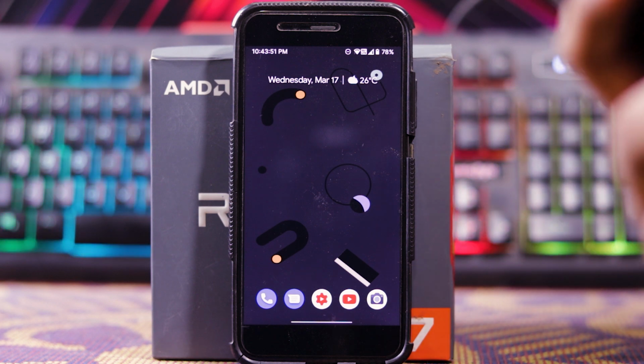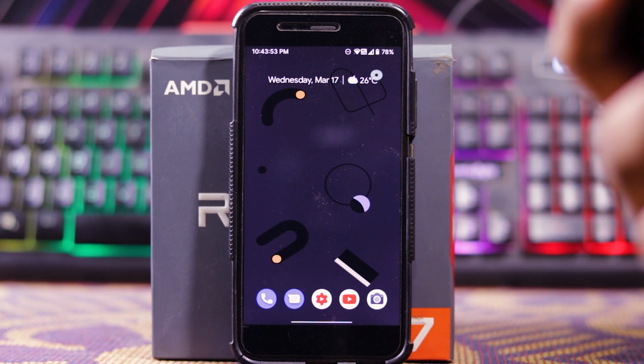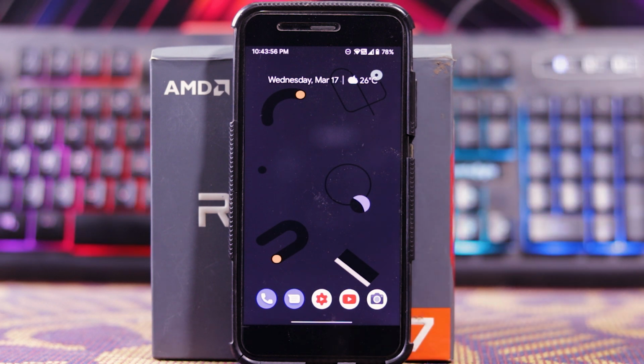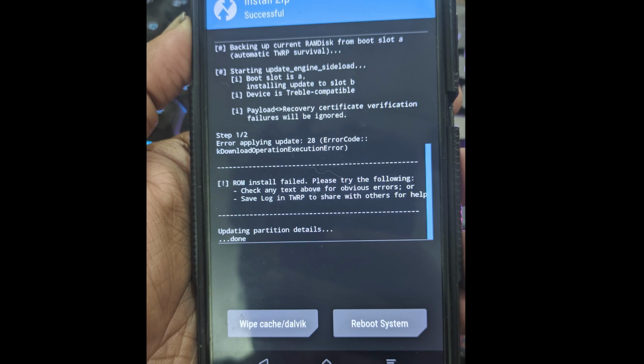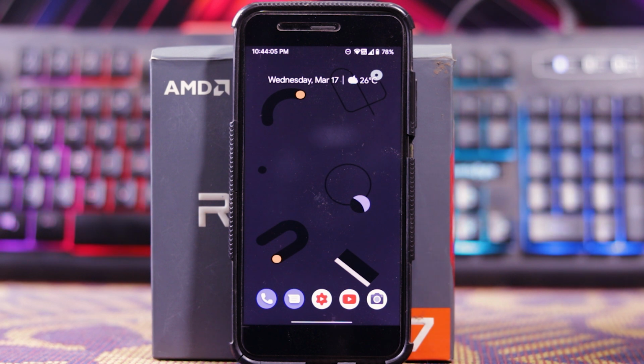So let's see the review of Shapeshift OS 2.4 March update on MI1. Now, the Pixel Experience March update video was supposed to come, but when I tried installing it using the ADB sideload, it's showing errors. If I find a solution for the error, the next video will be on the Pixel Experience ROM. So let's get to the topic.